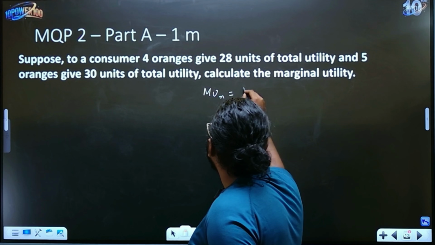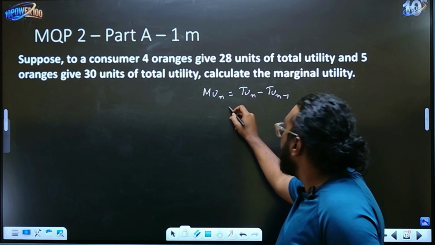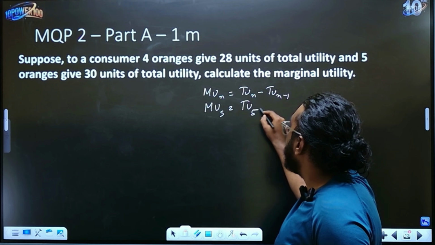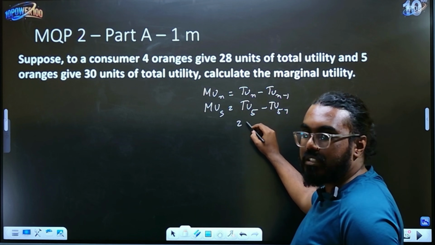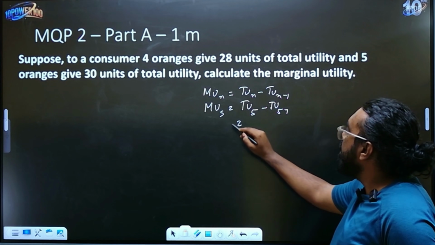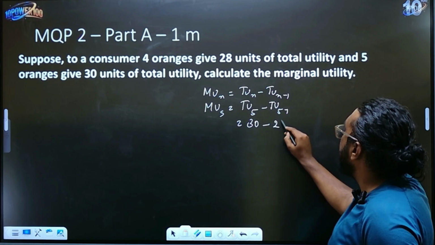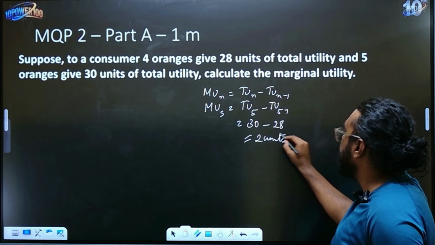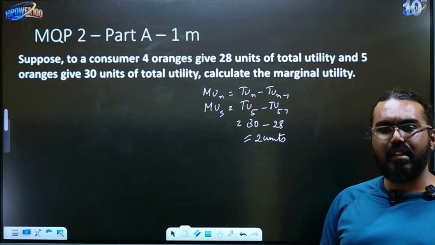MU_N is equal to TU_N minus TU_(N minus 1). So MU_5 is nothing but TU_5 minus TU_4. TU_5 value is 30, TU_4 is 28, which is nothing but 2 units. That's all. So this is your simple 1 mark question.